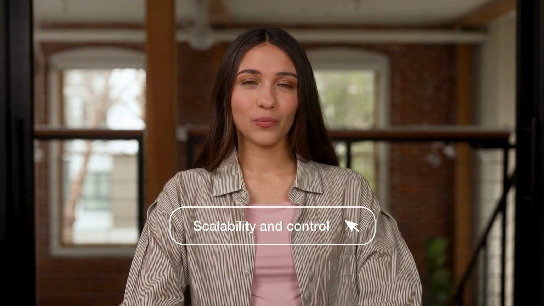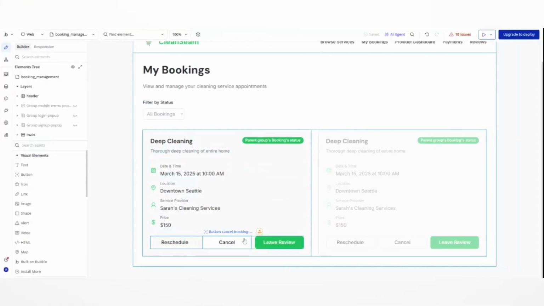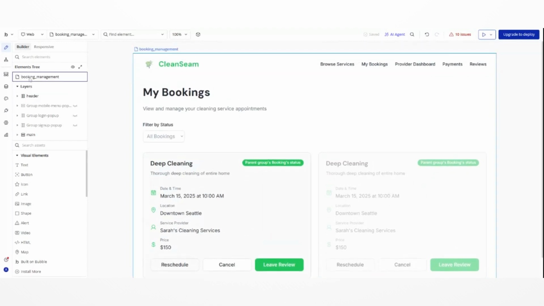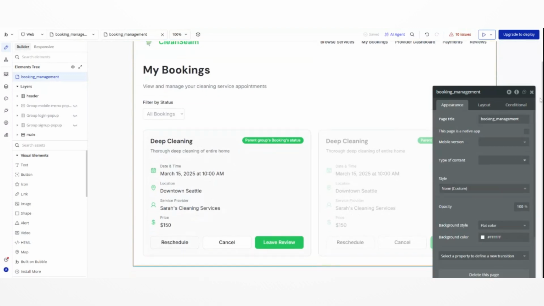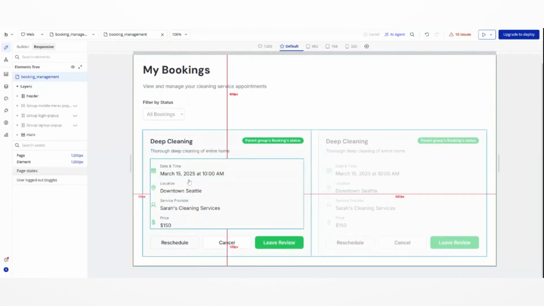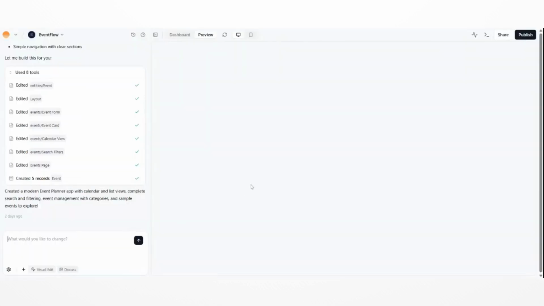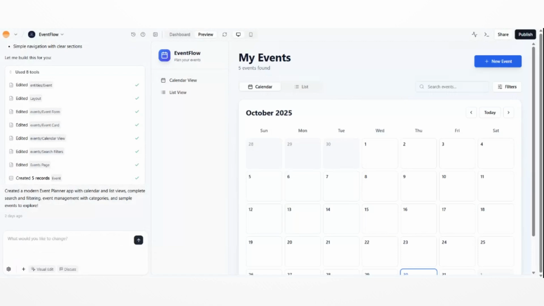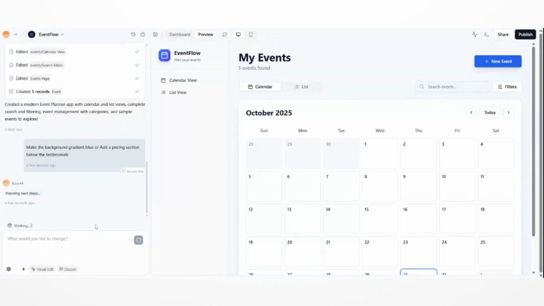Next, let us talk about scalability and control, because this is where many people get confused. Bubble gives deep control over logic, states, conditional settings, complex workflows, and advanced app behavior. You can build custom marketplace systems, internal dashboards, multi-user logic, complex SaaS tools, and more. It is a visual programming language. Base44 also builds complex tools, but with conversational logic instead of manual steps. You tell it to add payment logic or user authentication, and it builds the system for you. You can scale too, but the philosophy is reduce friction and automate complexity.